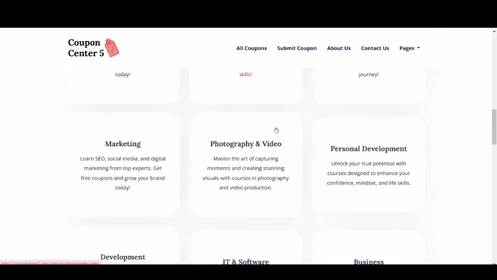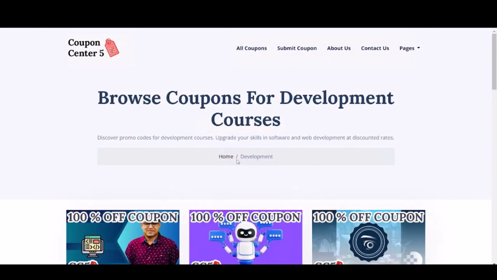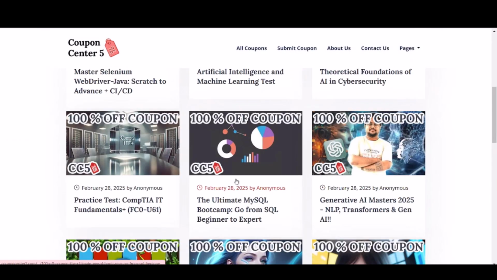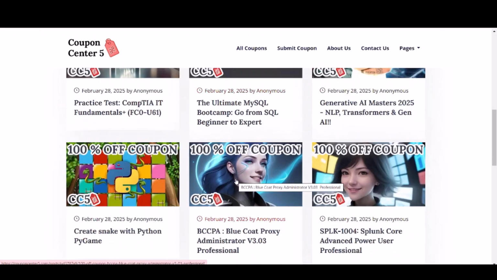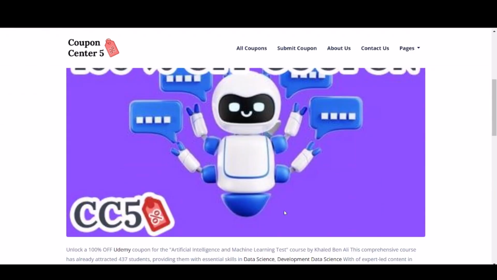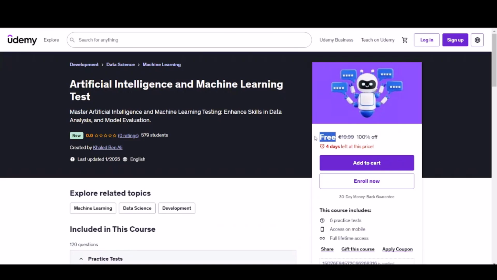This website has courses in various categories, all available for free. Our course is listed under the development section. After entering this section, you'll find many courses in this field. Click on the course. Scroll down the page and press Go to the course. Now, as you can see, you can enroll in this course completely free of charge. Keep in mind that this discount is time limited, so sign up before it's too late.